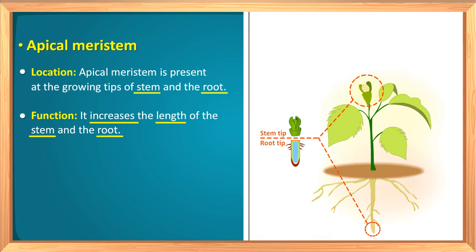The apical meristem present in the tip of a stem increases the length of the stem, and the apical meristem present in the tip of root increases the length of root. Let's revise. Location: apical meristem is present at the growing tips of stem and the root, and its function is to increase the length of the stem and root.